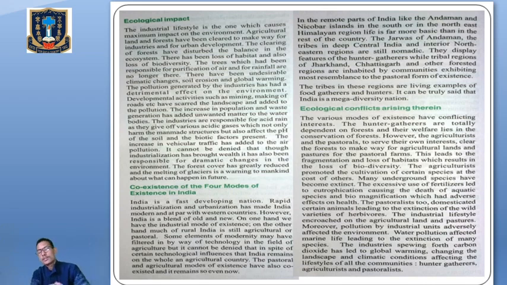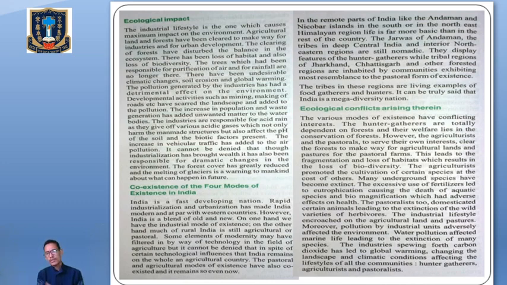So here we can see that hunters and gatherers were trying to conserve the environment. They were trying to conserve the forest because they were totally dependent on the forest and its products, right? Then came the agriculturalists and the pastoralists, who were clearing the forest. They are going for deforestation in order to cultivate plants and crops. But they were doing that at the cost of other plants and animals, so that many plants have become extinct. Most of the animals also became extinct, right?